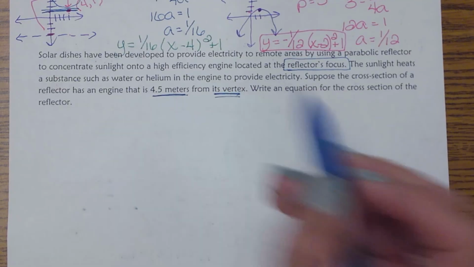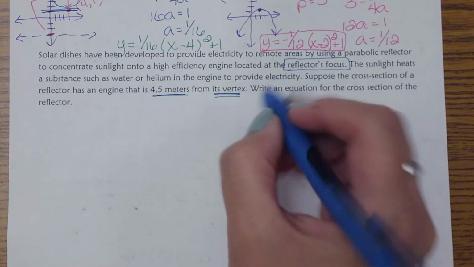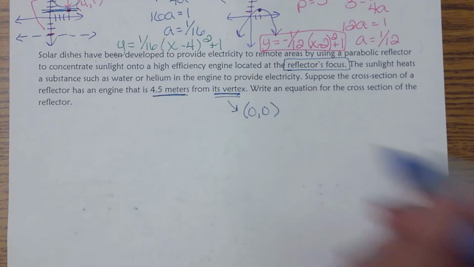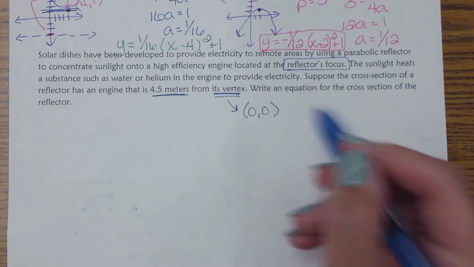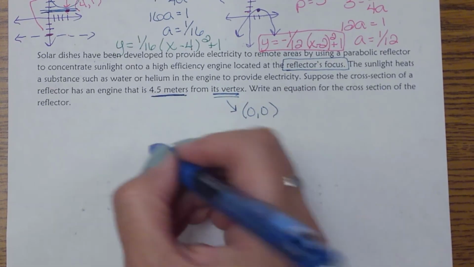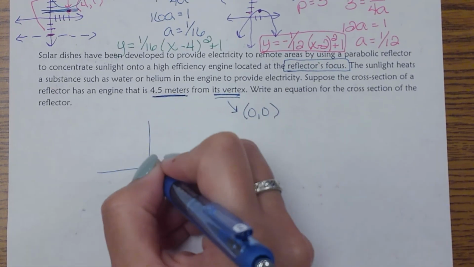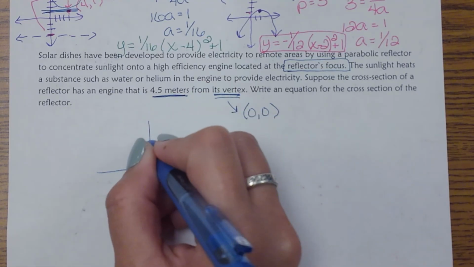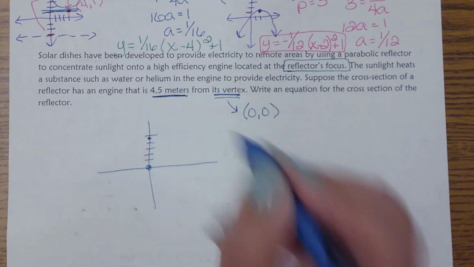So this right here, pay attention to what that's giving you. We are going to pick the vertex and we're going to choose it to start at (0, 0). The engine is 4.5 meters away, so if this is my vertex right there, that means it's about right there, 4.5.